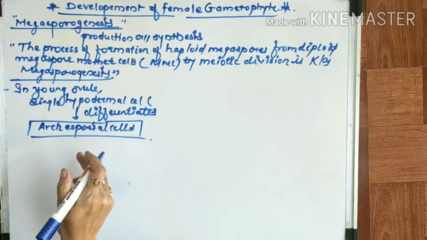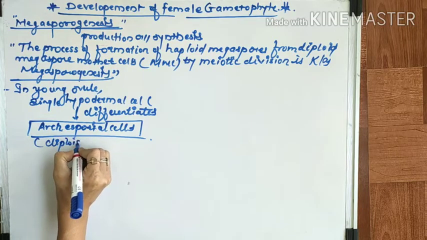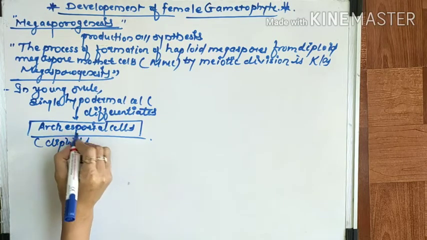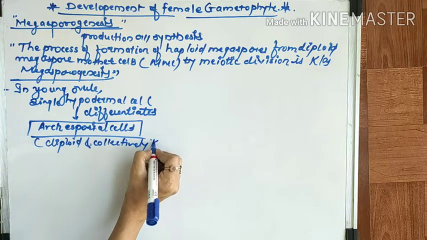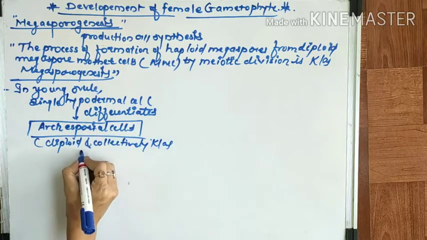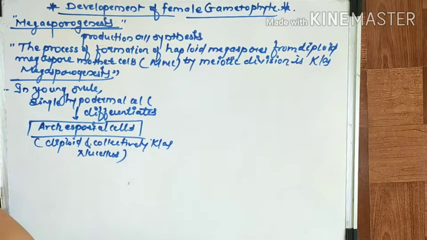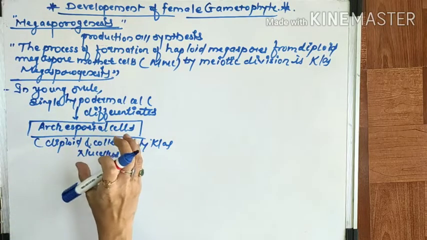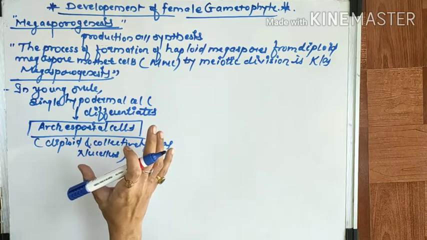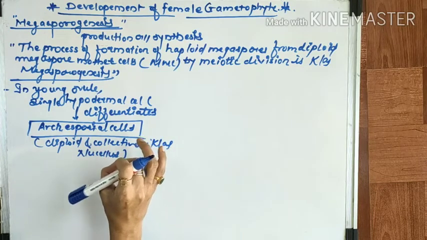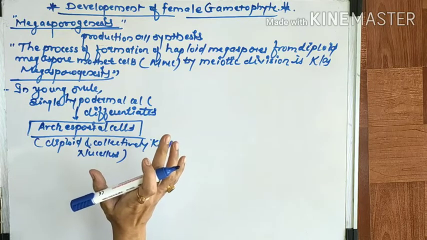Now these archisporial cells are diploid in nature, and collectively they are known as nucellus. What do you mean by nucellus? Nucellus is the central part of the ovule that is made up of parenchymatous tissue, and it generally contains the female gametophyte, or embryo sac.